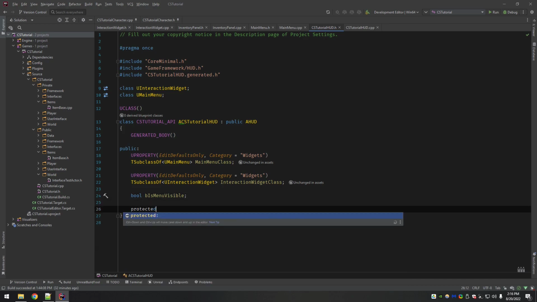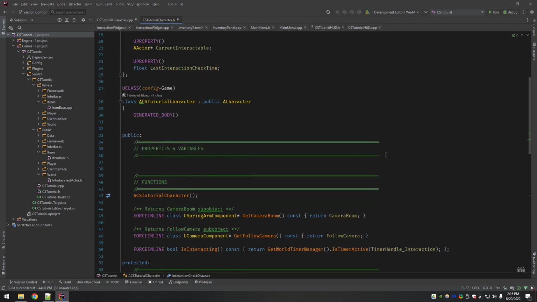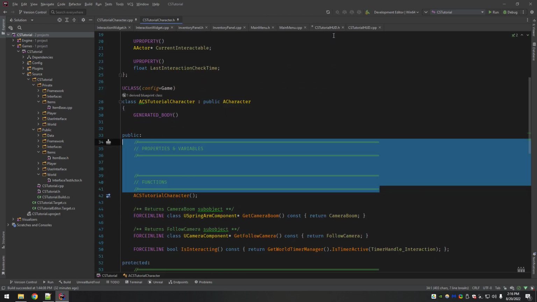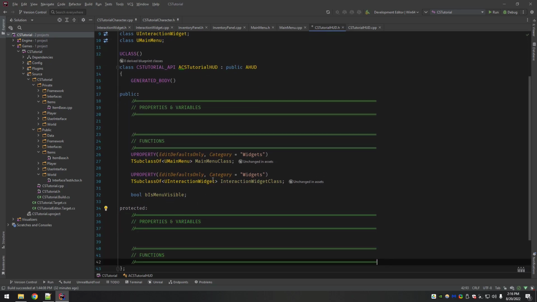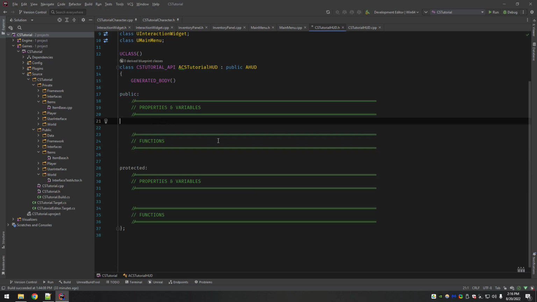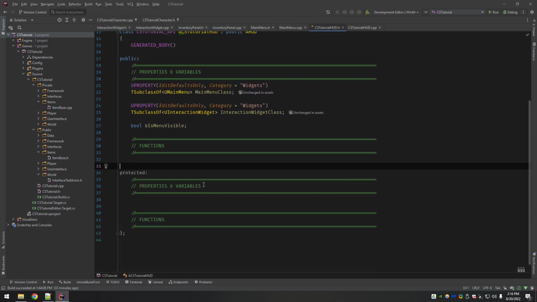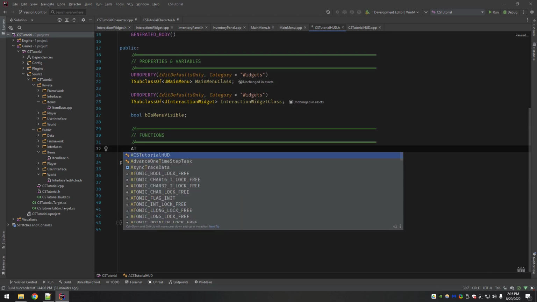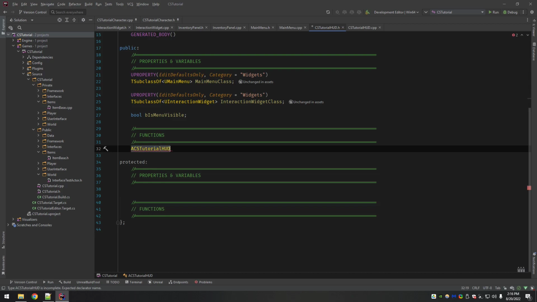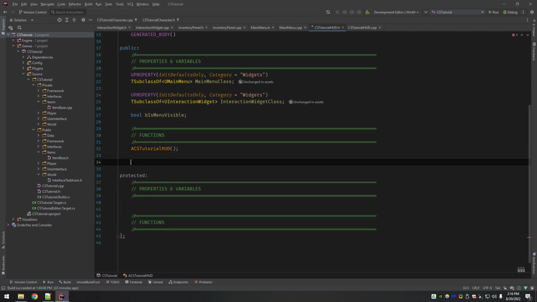I'm going to add a protected section, and get my nice little bars here that I like to use. Take my properties and variables up here. Okay. So we're going to make a tutorial HUD constructor.